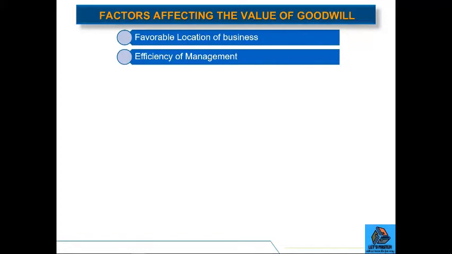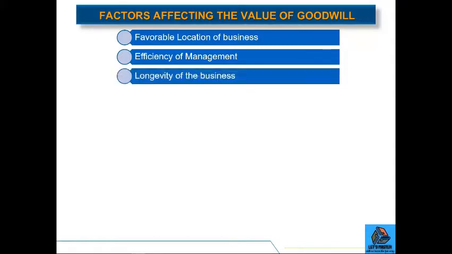At times, the top management, or the people who are managing the business, also play a critical role in deciding the goodwill of the business. Longevity of business: for how long the business has been in operation.